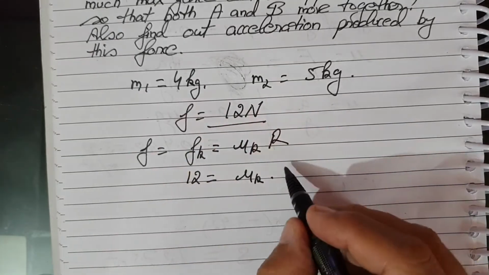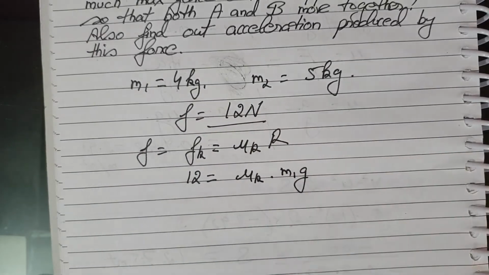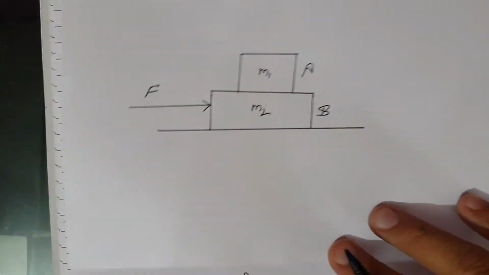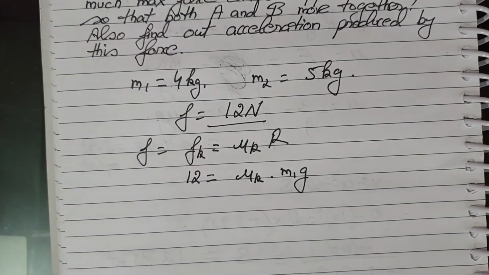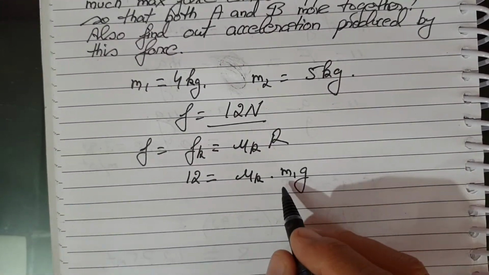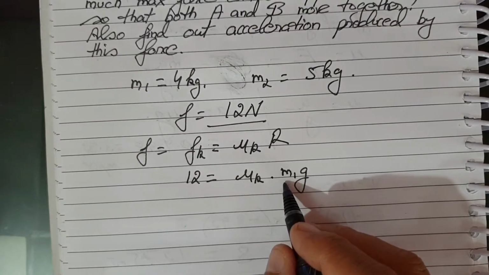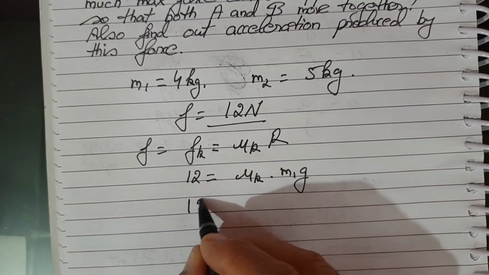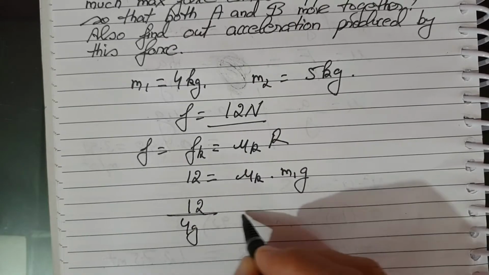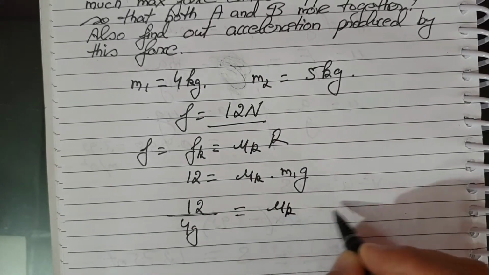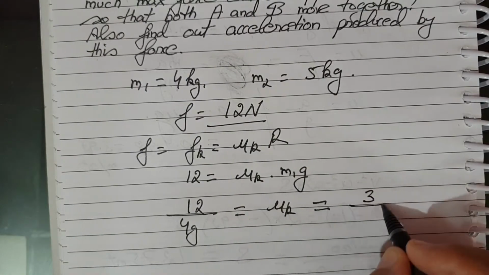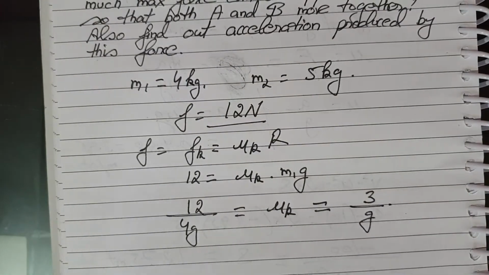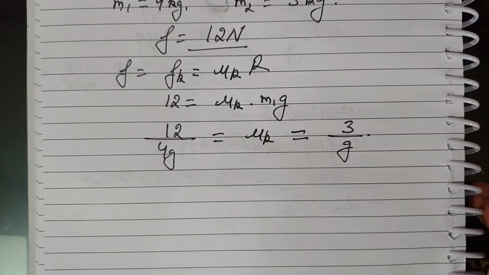R is m1g, the normal reaction. So m1 is how much? 4. So 12 by 4g equals mu k, or this is equal to 3 by g. So this mu k is basically equal to 3 by g.